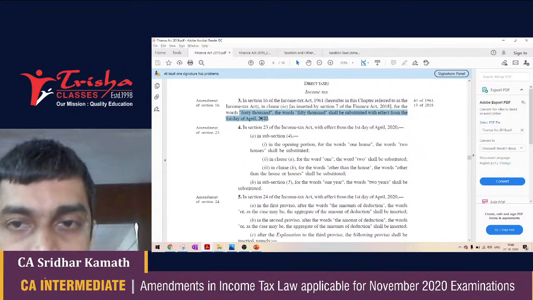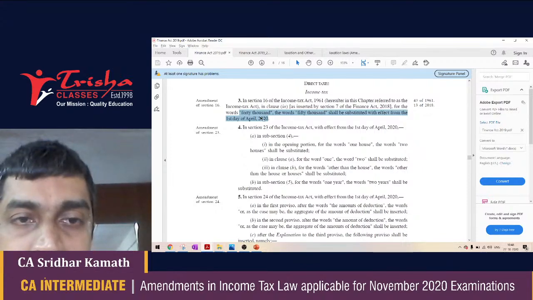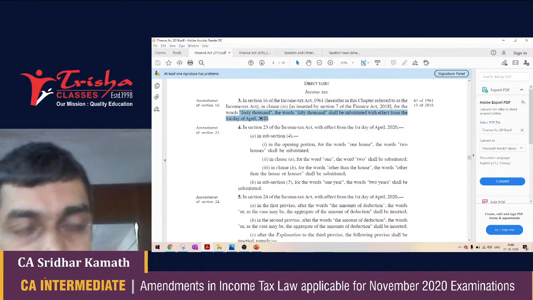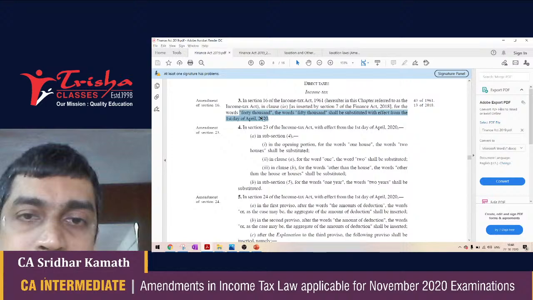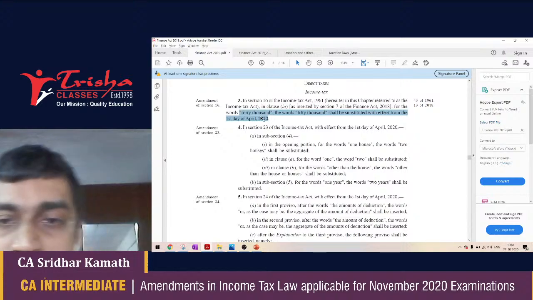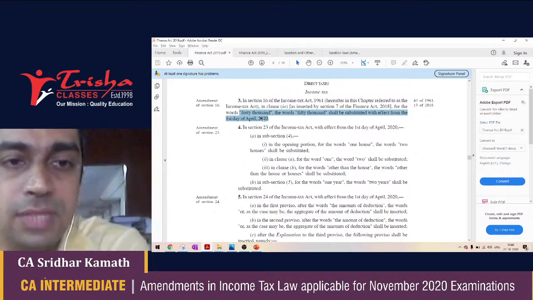Yes, it is 16(1)(ia) and not 2A. Under 16(1)(ia), the deduction available would be 50,000 and not 40,000. This is very important because a question on salary is quite commonplace if you are a CA intermediate student. So be mindful of this particular point. Let's move on to the next section.